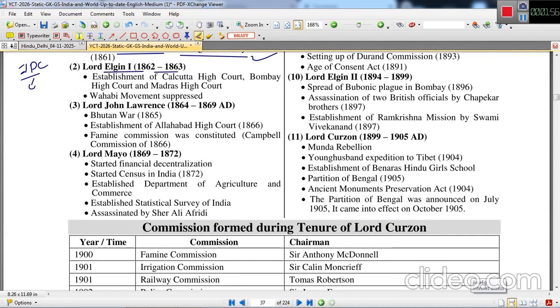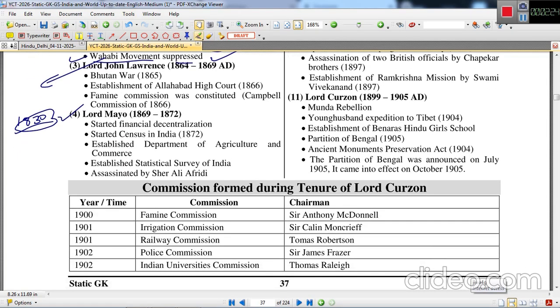The next Viceroy was Lord Elgin, who ruled 1862 to 1863. The major event was the establishment of Calcutta High Court, Bombay High Court and Madras High Court because of the passing of the High Court Act. Then the Wahhabi movement in India was suppressed by Lord Elgin I. The Wahhabi movement actually started in the 1830s, and it was suppressed during Lord Elgin's Viceroyalty.